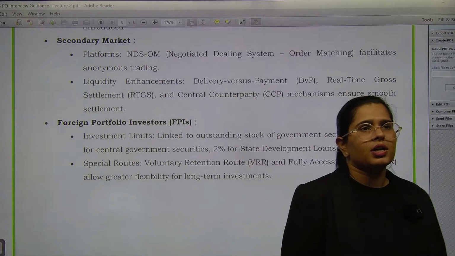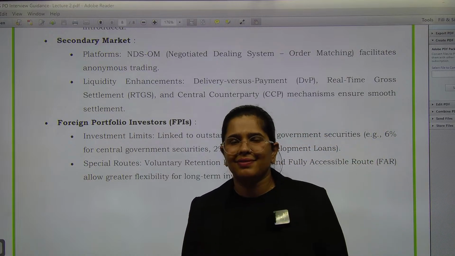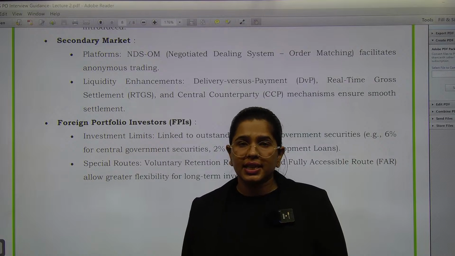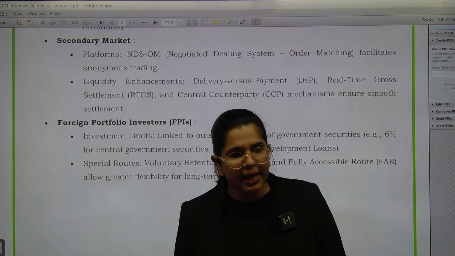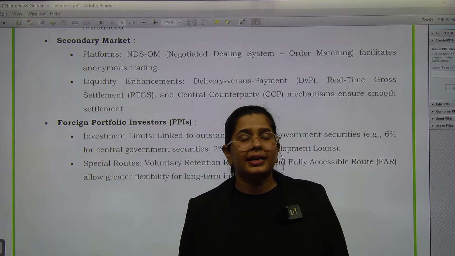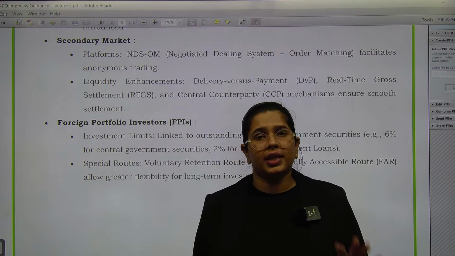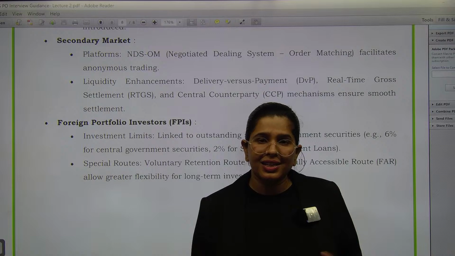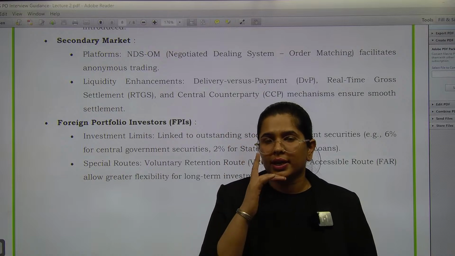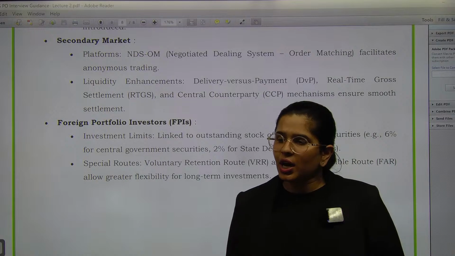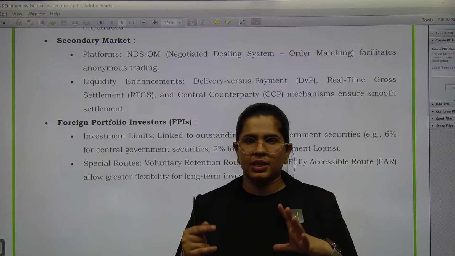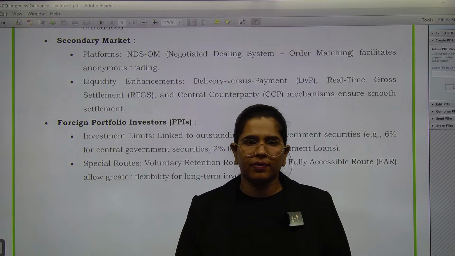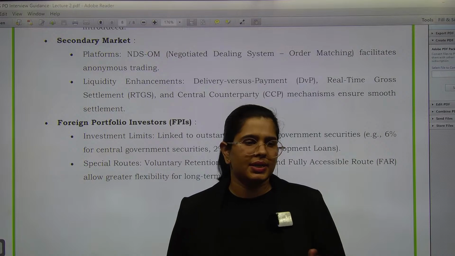Why is there a limit? Because FPIs are called hot money investors, and they can fly at any particular moment of time if they see that there is any problem. If they feel that your economy is going downhill, in that particular situation they can take their money out and you would fall into pieces. So that is why their investment is always restricted up to a limit. Because we do not want that one time they are investing a lot and then on the other day they are taking the money out. So this is not something we will approve, and that is why the limits have been there.